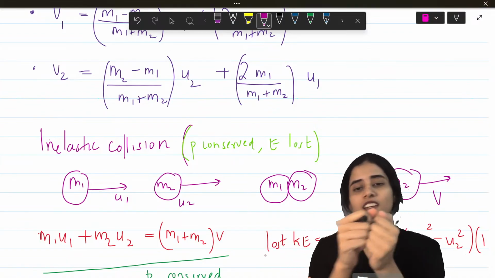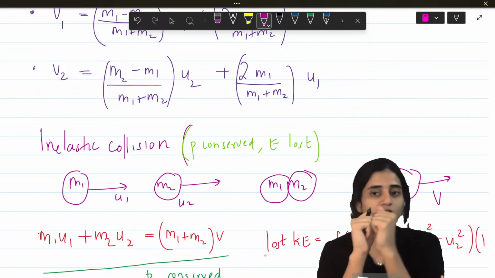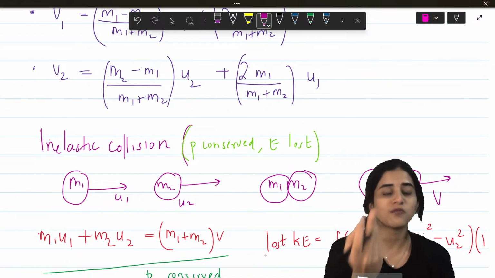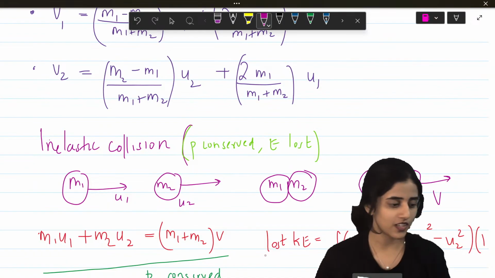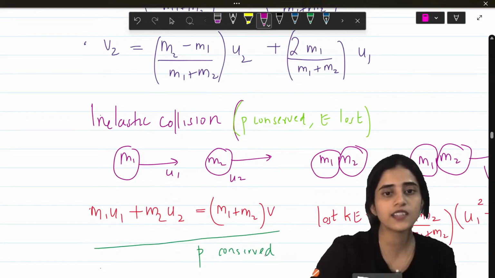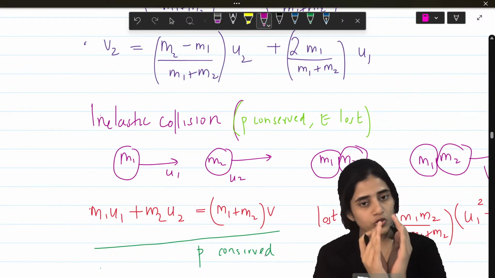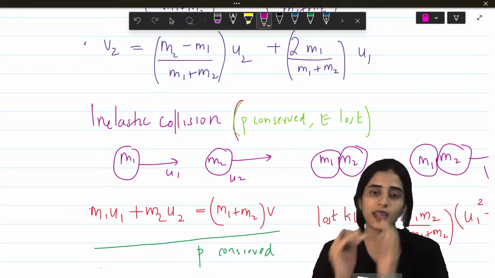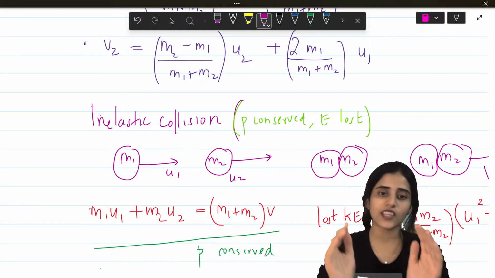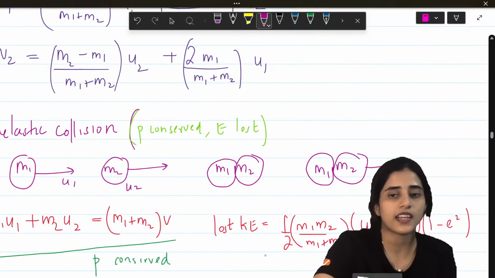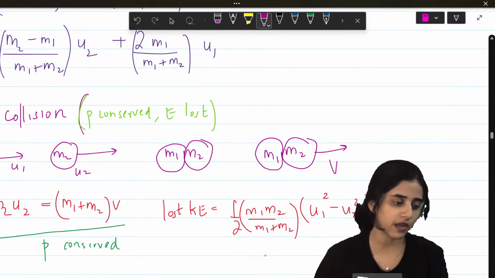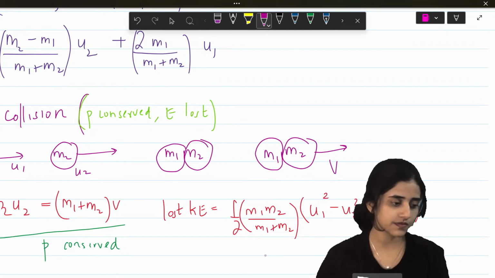So, when they go together, what they miss is they lose energy because they have to go together. So, in inelastic collision, energy is lost, but momentum is conserved. Alright. So, what is the formula? m1u1 plus m2u2 equals m1 plus m2 into V. m1 plus m2 because it becomes one. After they hit, they are one. Nobody can separate them. The momentum is conserved but energy is lost. And the value of the energy loss is given by half into m1 m2 and so on. This one. Alright?